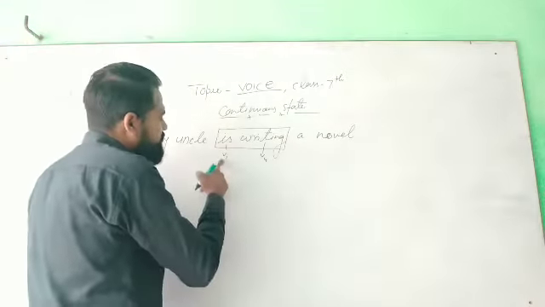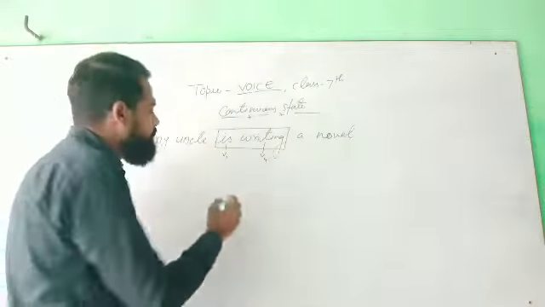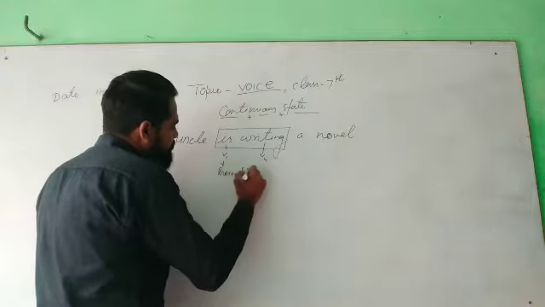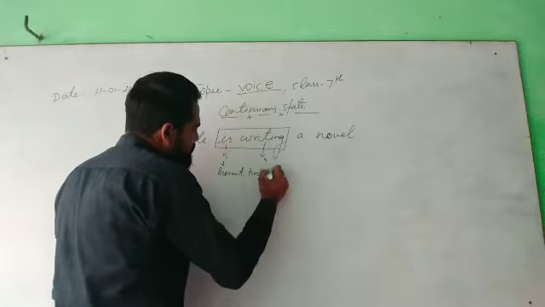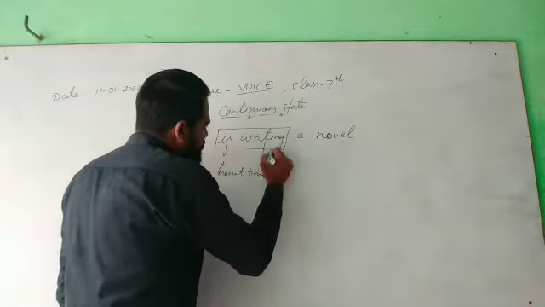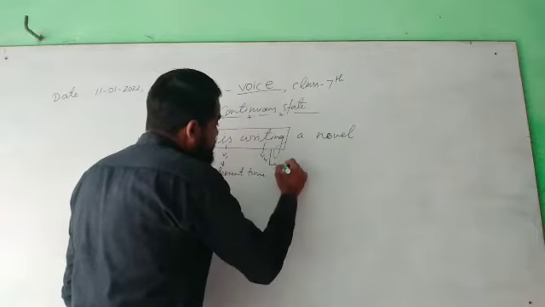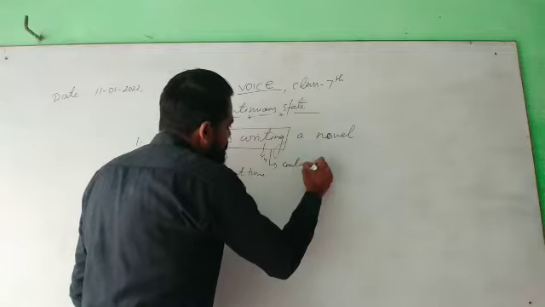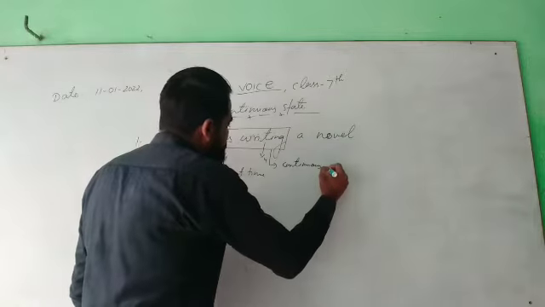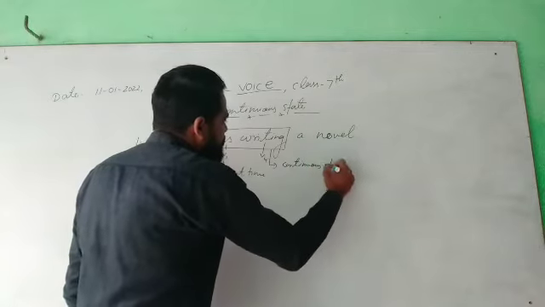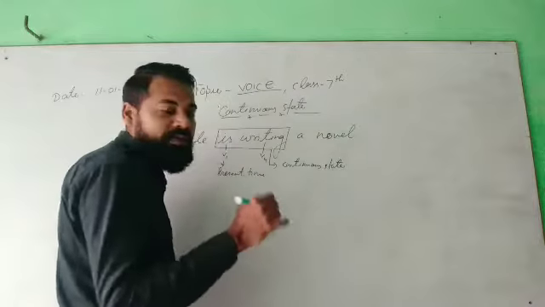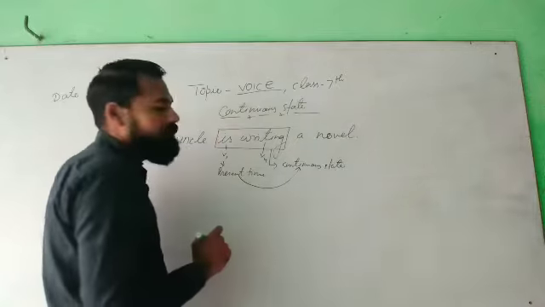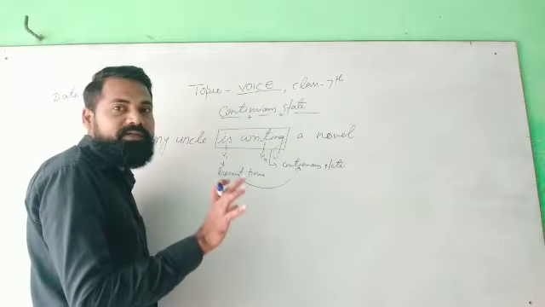It means the first form will represent present time, and the fourth form will represent state. Which state? Continuous state. And that is why this sentence will become present continuous.